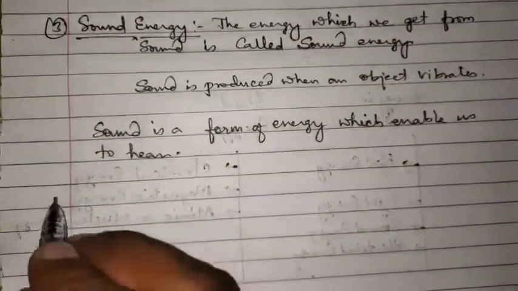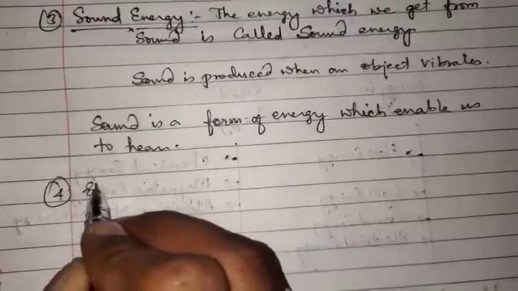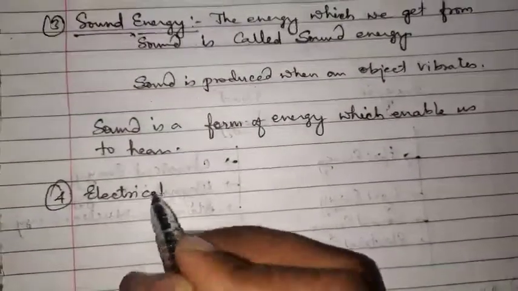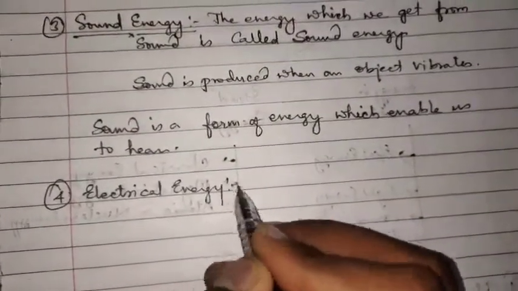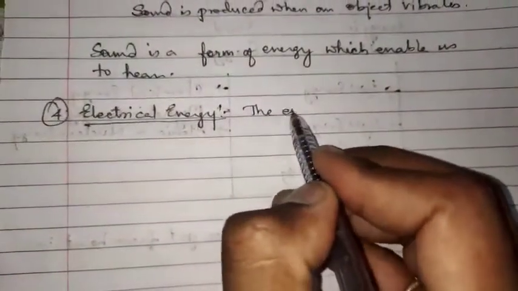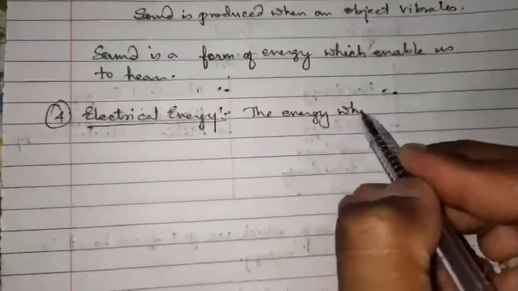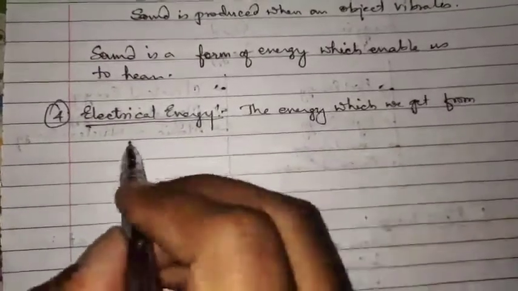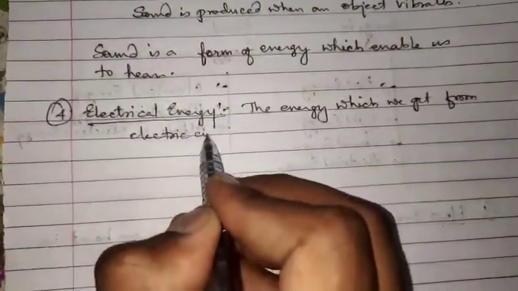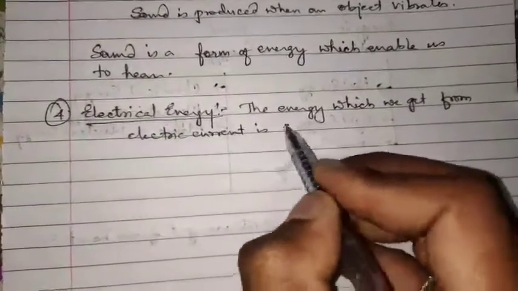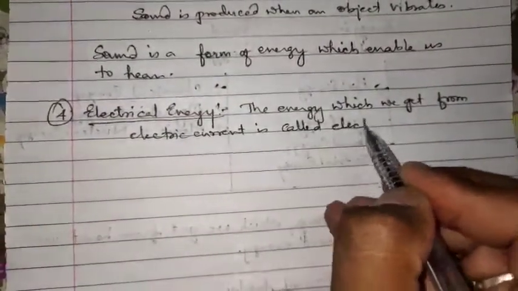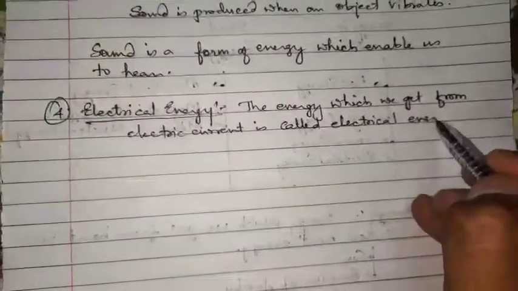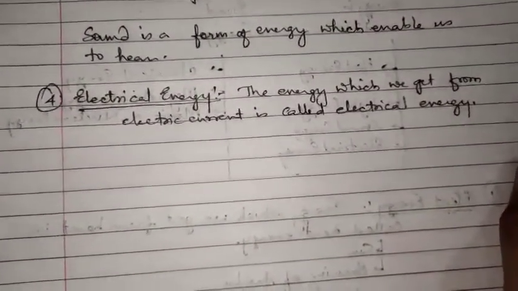The next form of energy we will discuss is electrical energy. It's so simple. We can define electrical energy as the energy which we get from electric current. The energy which we get from electric current is called electrical energy.